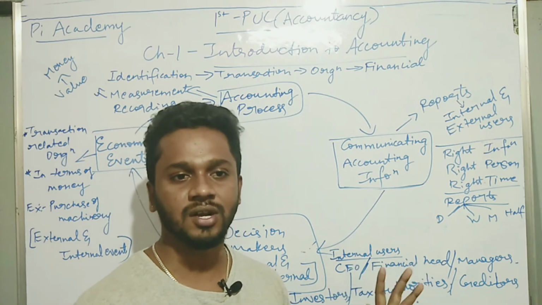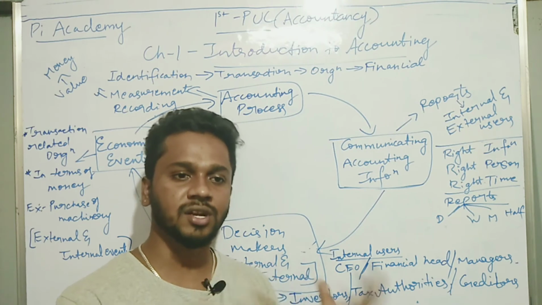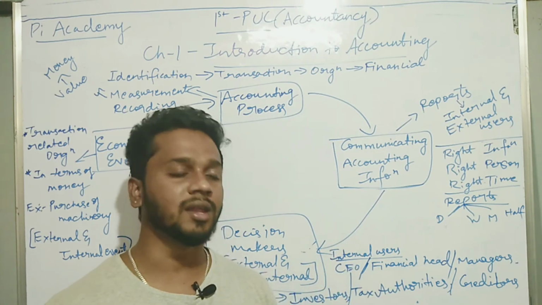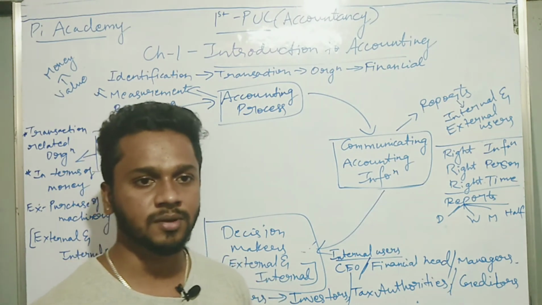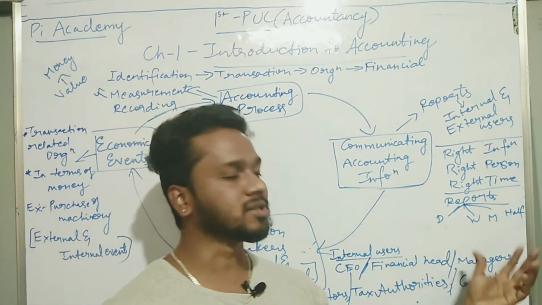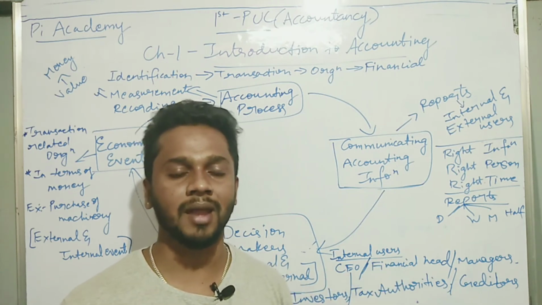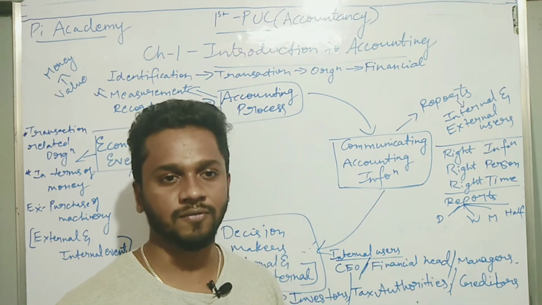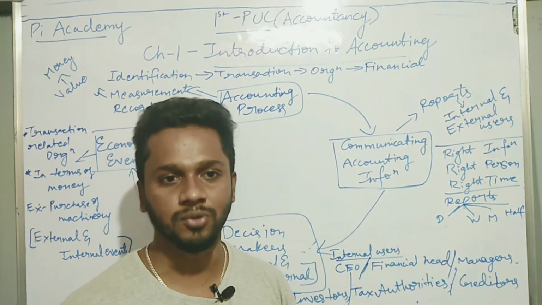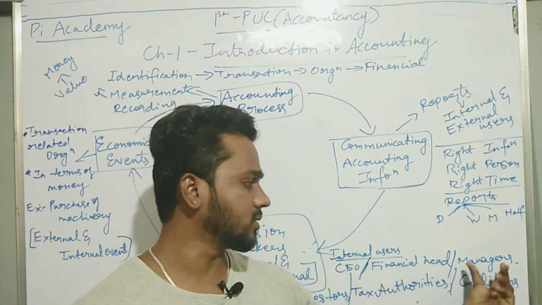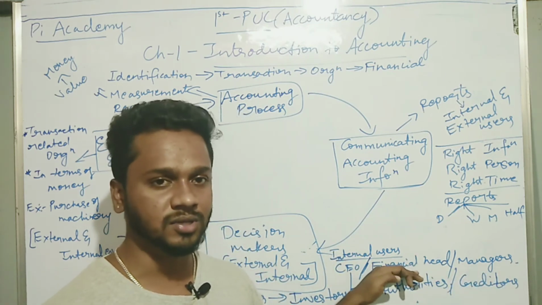You have a financial department in your company, and that department will have a head, and even he needs the accounting information for his purpose. Then managers. There will be different departments in your business, and all the department managers also need accounting information to help their processes go on smoothly. I have just taken three examples for internal users.